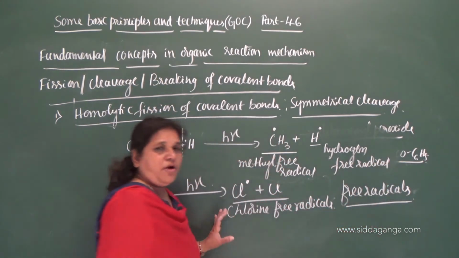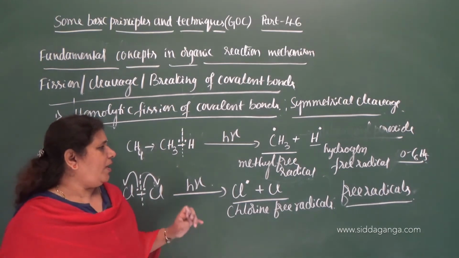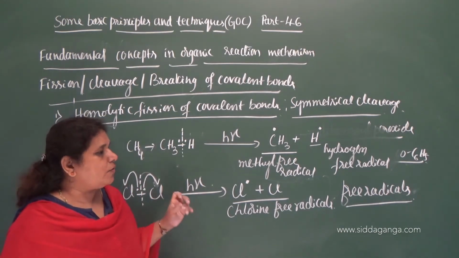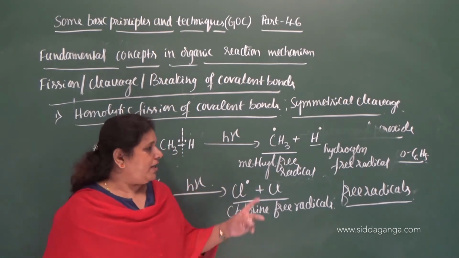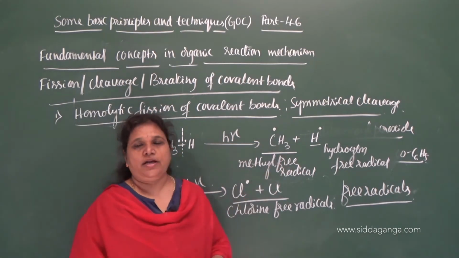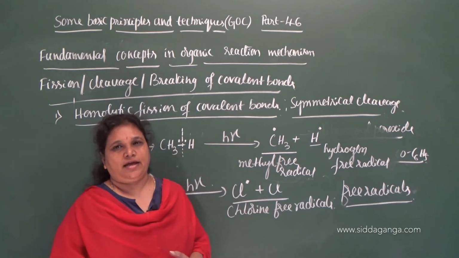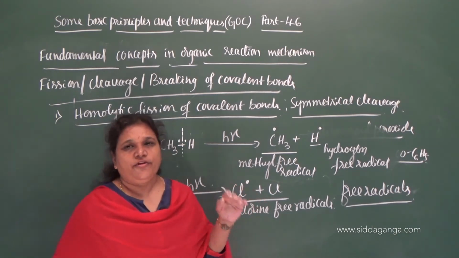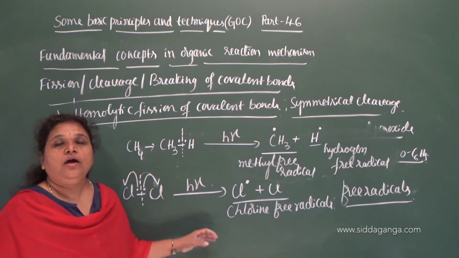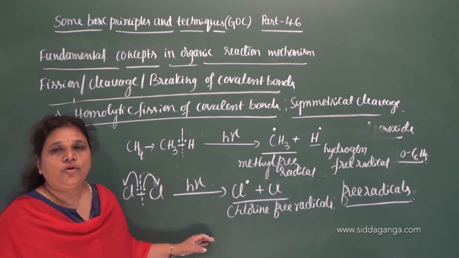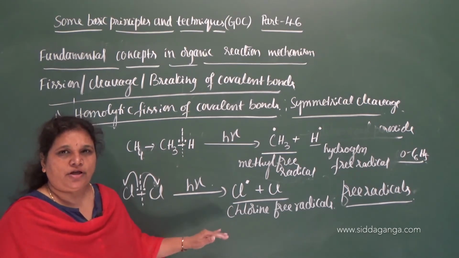When the carbon to hydrogen bond in the methane molecule undergoes homolytic cleavage, you get two free radicals: one is the methyl free radical, another is the hydrogen free radical. So these free radicals are the reaction intermediates formed when homolytic cleavage or homolytic fission of a covalent bond takes place in a substrate molecule.